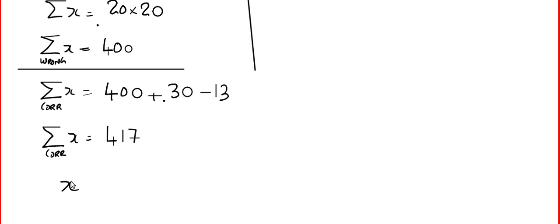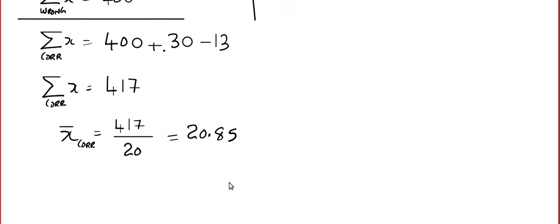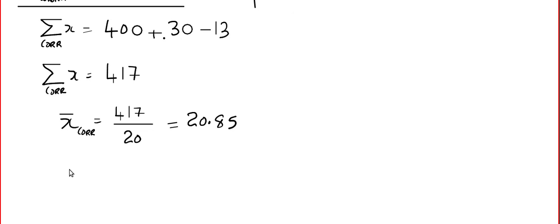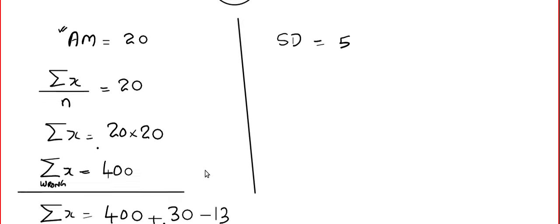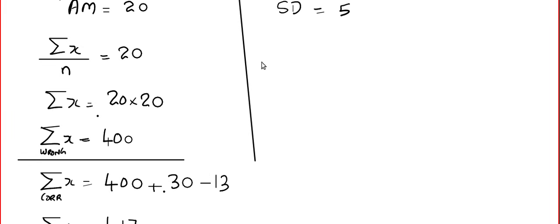And that gives me the corrected arithmetic mean. What's the formula for arithmetic mean? Sum divided by n. n doesn't change because we kicked out the wrong entry and plugged in the correct value. So that gives me 20.85. The corrected arithmetic mean is equal to 20.85. Okay, now the second thing, standard deviation.